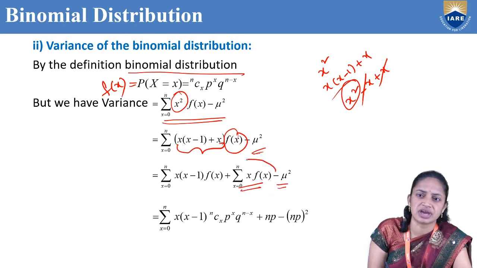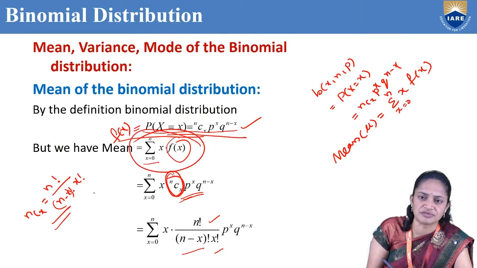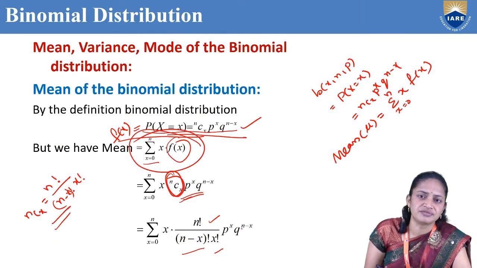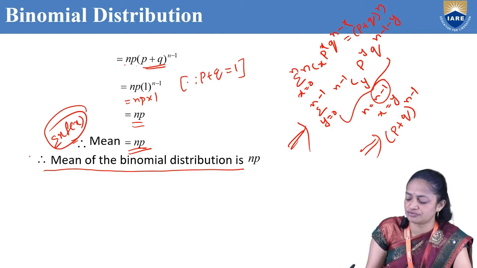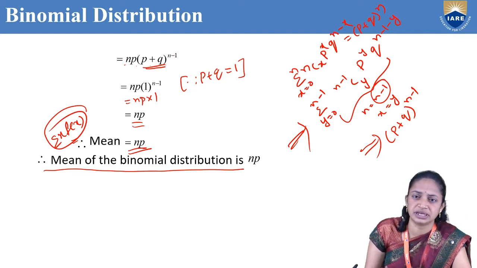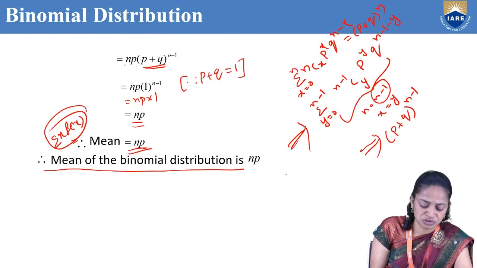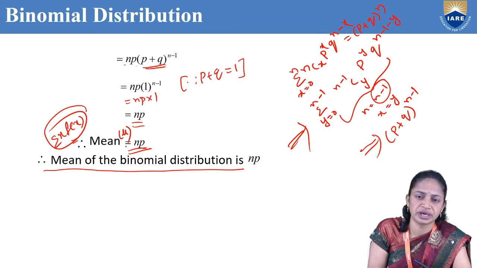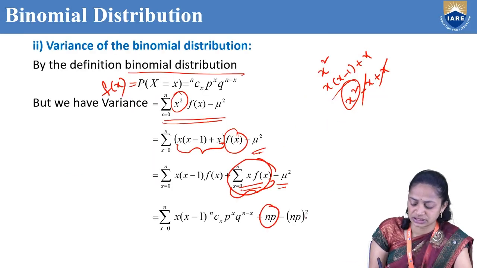But we have already discussed summation x into f of x. Summation x into f of x is nothing but np, the mean of the binomial distribution. What is mu? The mean is always denoted with mu, so mu equals np, and that's why this term is np square.